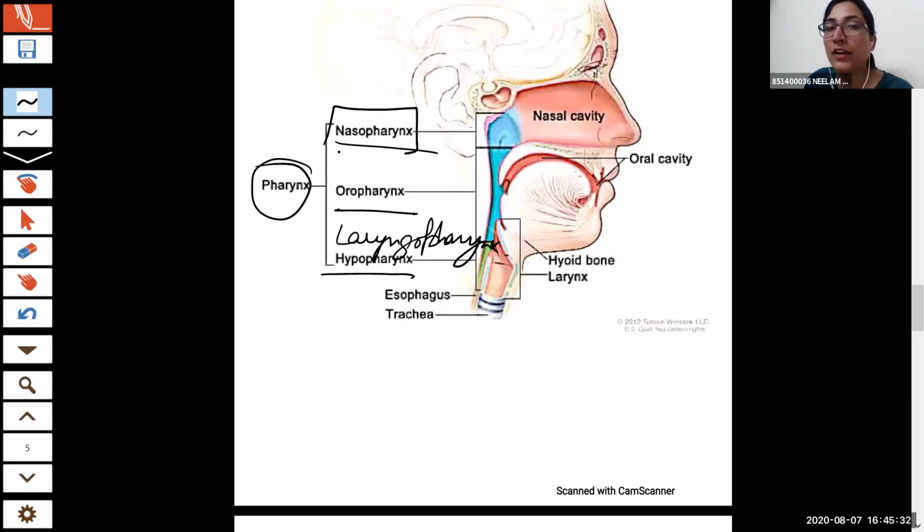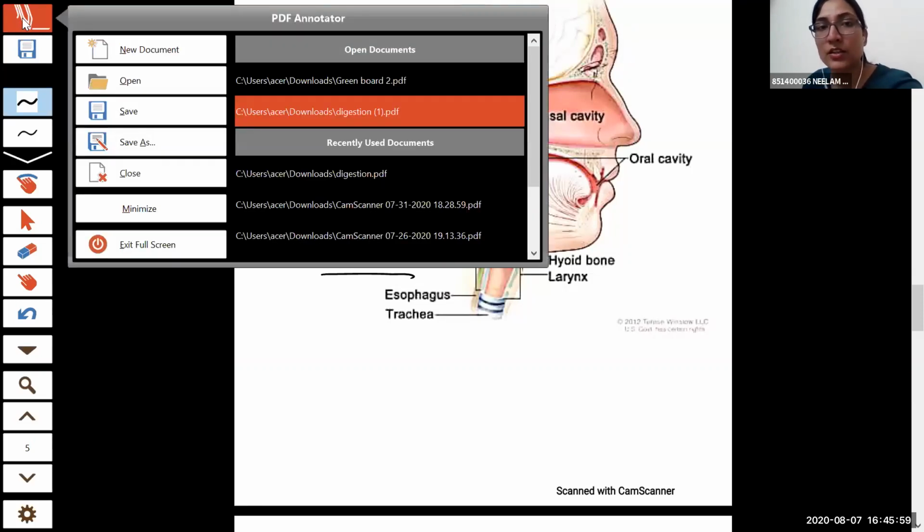Nasopharynx, the part of the pharynx which is present at the nasal cavity. Oropharynx, the part of the pharynx which is present at the oral cavity. Laryngopharynx, the part of the pharynx which is present near the larynx. Larynx, you know what is larynx? Voice box. Excellent. So which is present at the larynx.